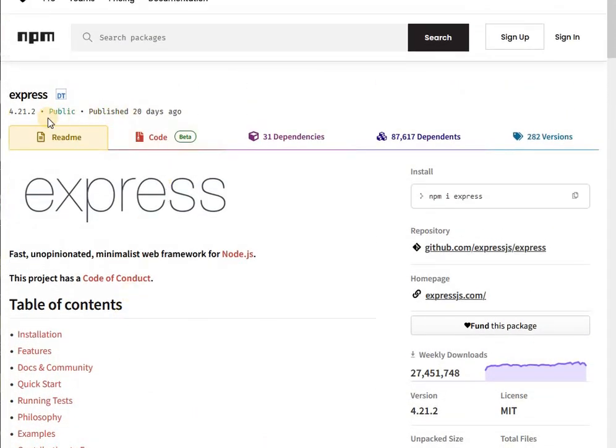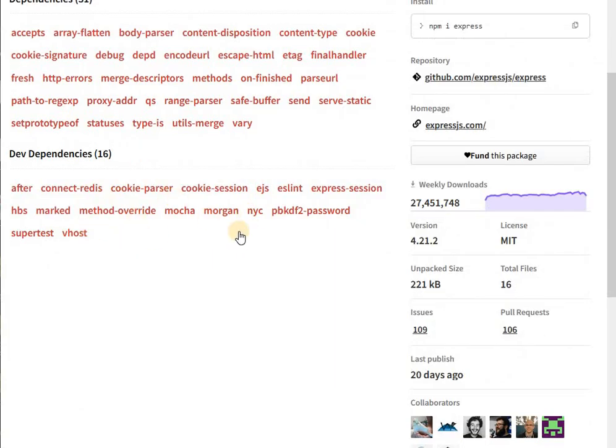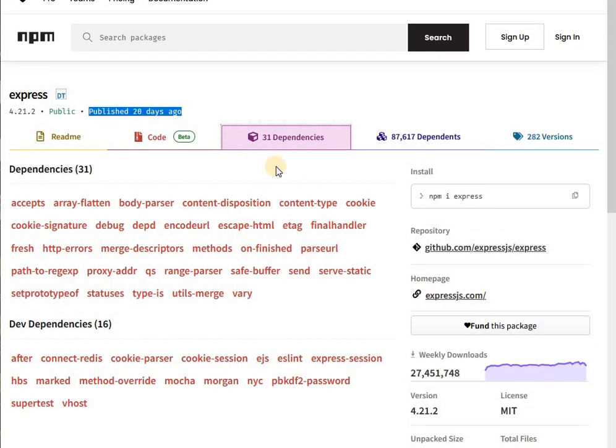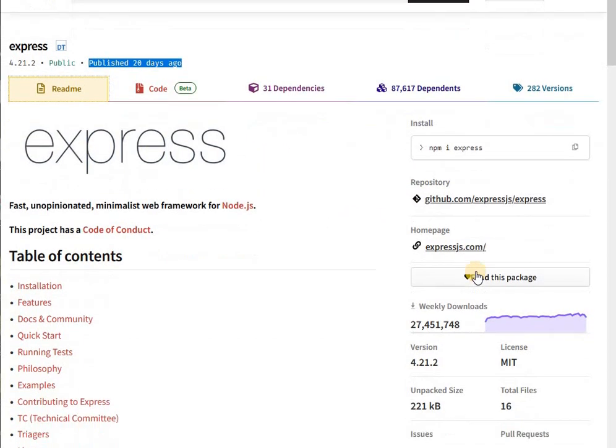Here is also the version, when it is published, and some other things. Now, if you install this package, for example, or any other, your app will be dependent on it. But that package is also dependent on other things, right? So there are dependencies and dev dependencies. So that's how you get into this dependency loop where everything depends on other things. But don't worry about that.